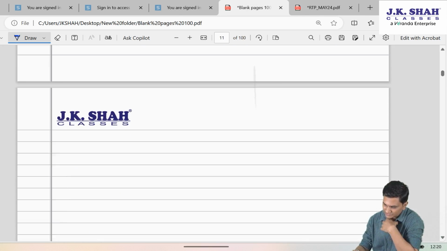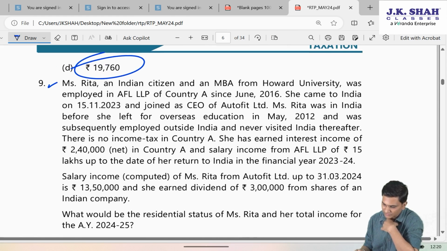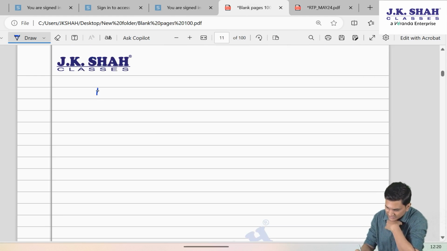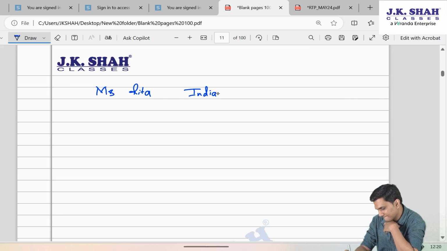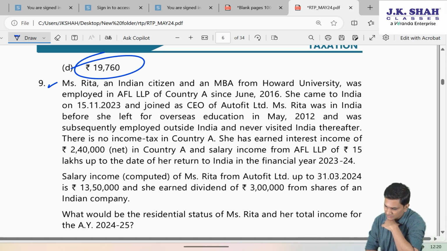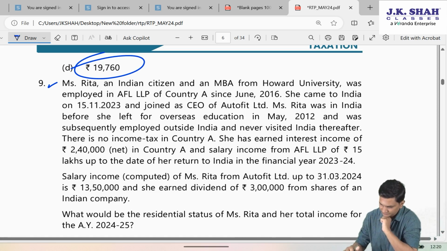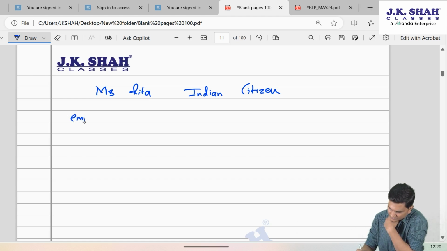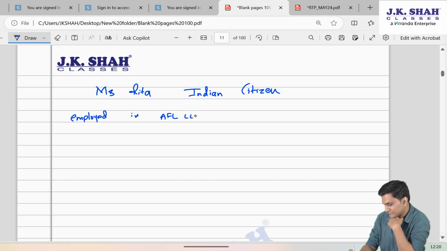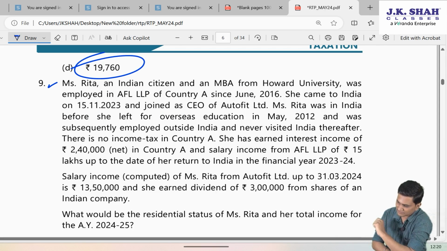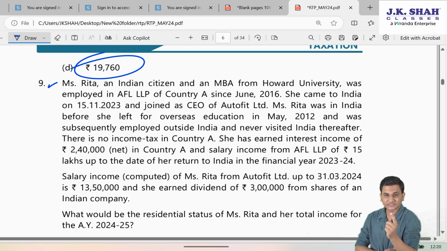So friends, first of all, let us jot down the facts of this case. They are saying Miss Rita, she is an Indian citizen. She was employed in AFL LLP of country A since June 2016. So getting a salary income from this company, country A, which is located outside India.